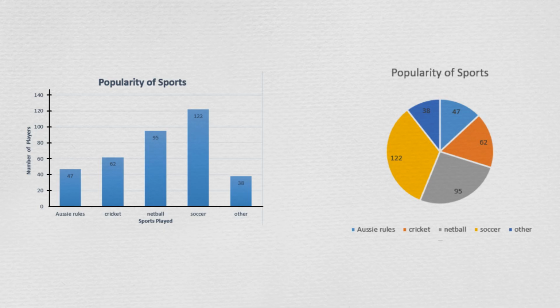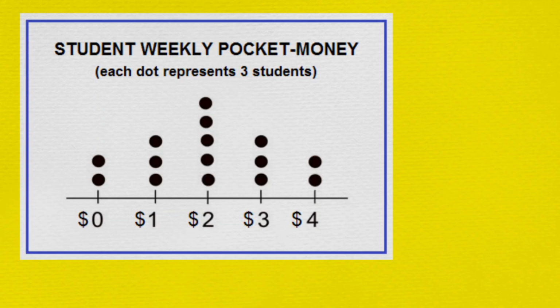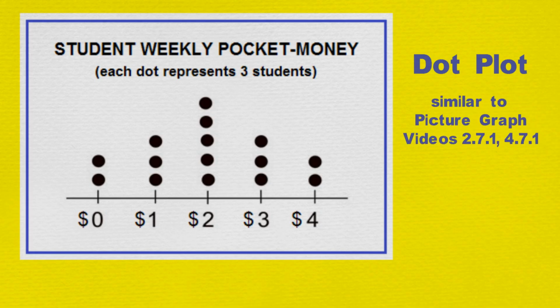Creating these graphs reminded the twins of the line graphs and dot plots they had drawn up in class. Dot plots are similar to the picture graphs they drew in videos 2.71 and 4.71. However, instead of using pictures to display the data, dot plots use dots.